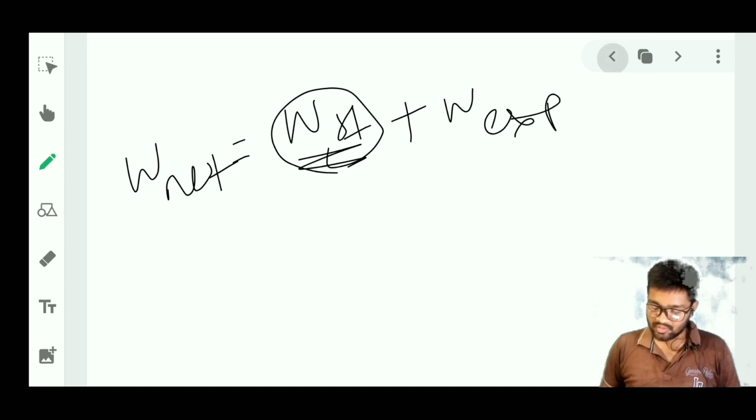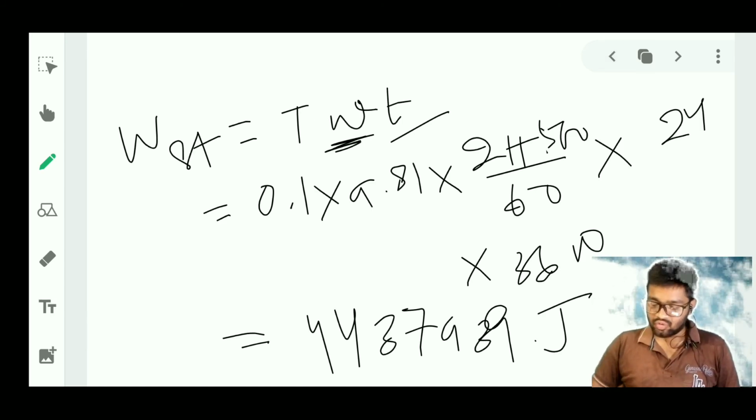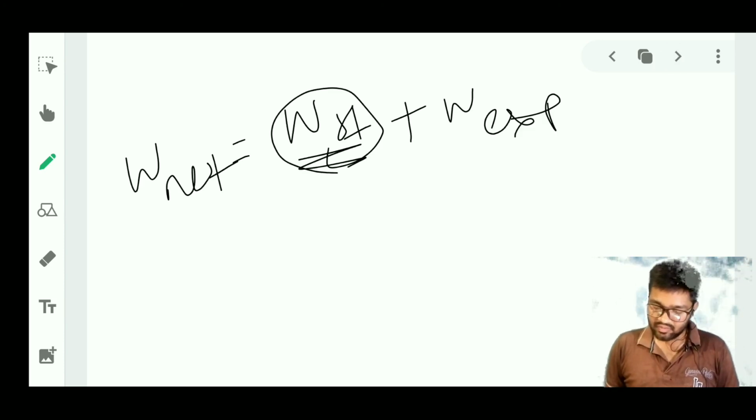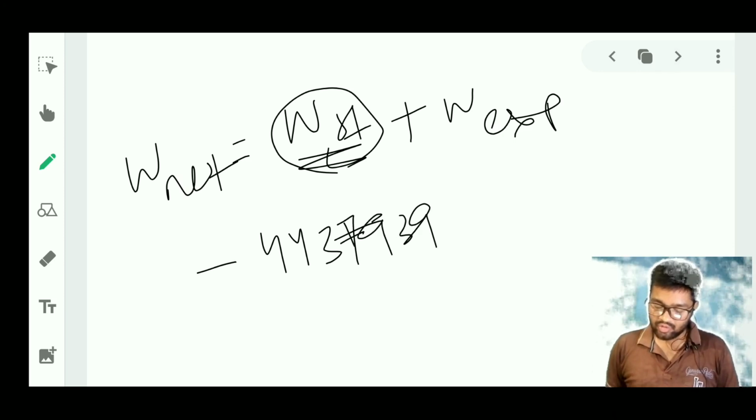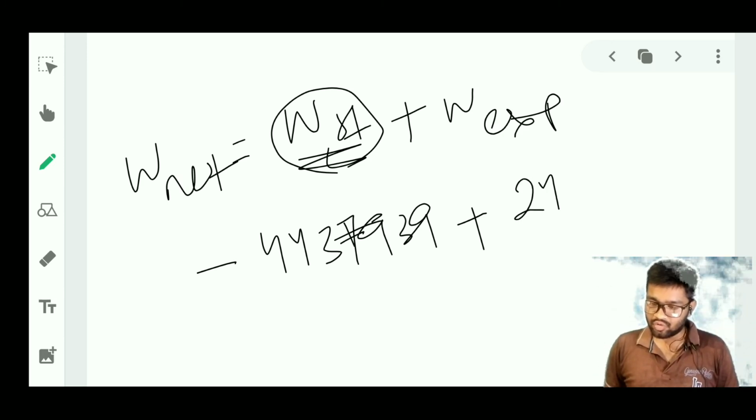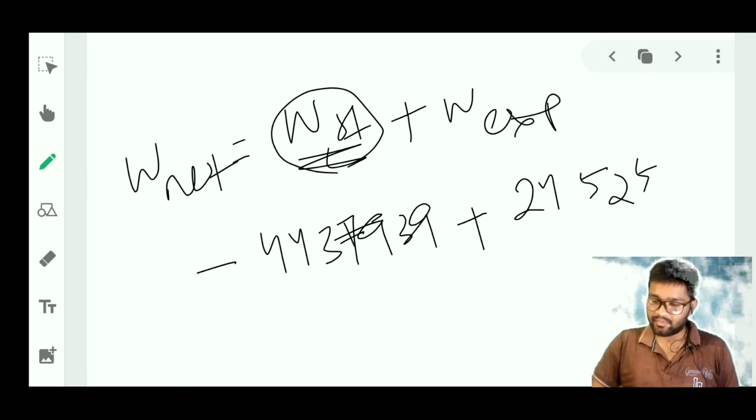This value we have got, 4,437,939, will be with a negative sign, and W expansion we have got that value, 245,250.